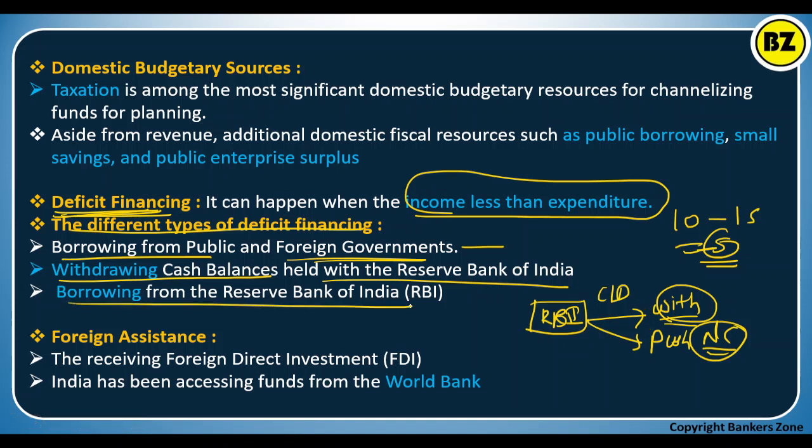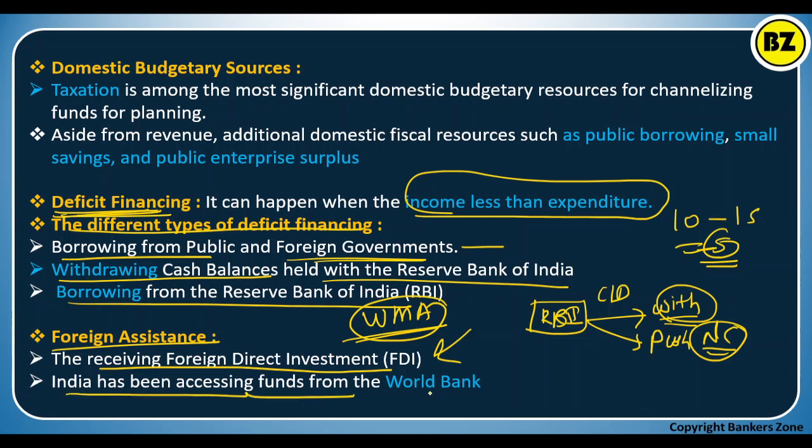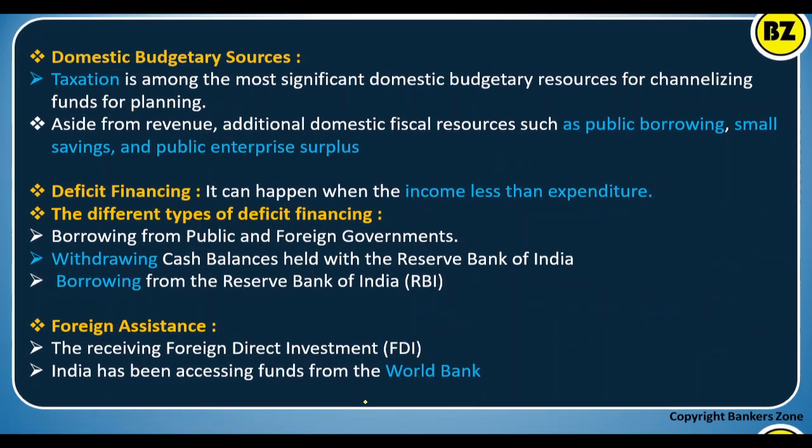They can also borrow from the RBI directly, by way of ways and means advance, called WMA. Now, foreign assistance: receiving foreign direct investment, FDI, and also India has been accessing funds from the World Bank. So these are the ways for the financial resources.